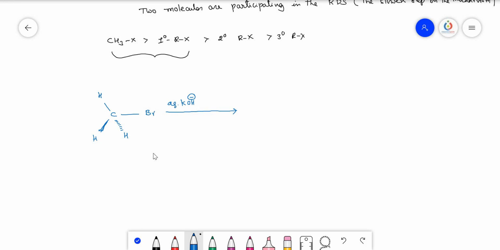OH minus is the strong nucleophile, and this OH minus approaches this particular carbon from the backside. The reason is, here we know that carbon gets the partial positive charge, the halogen gets the partial negative charge. Okay, and this is negative charge, this is the negative charge, they repel each other. So that is the reason why this particular OH minus approaches the halogen bearing carbon atom from the backside of the halogen bearing carbon atom, and finally gives,